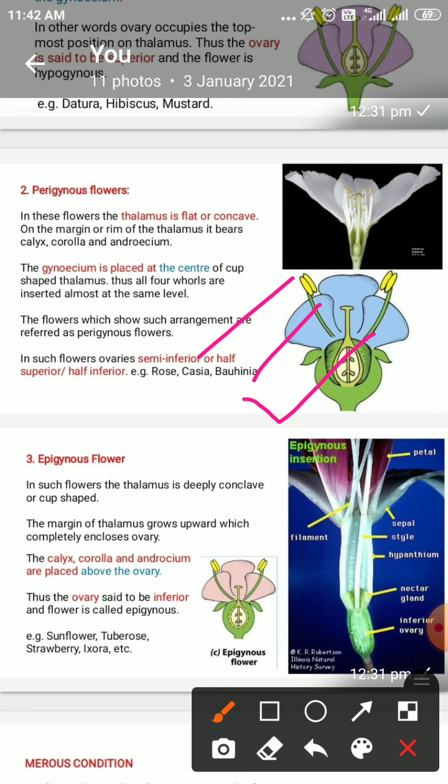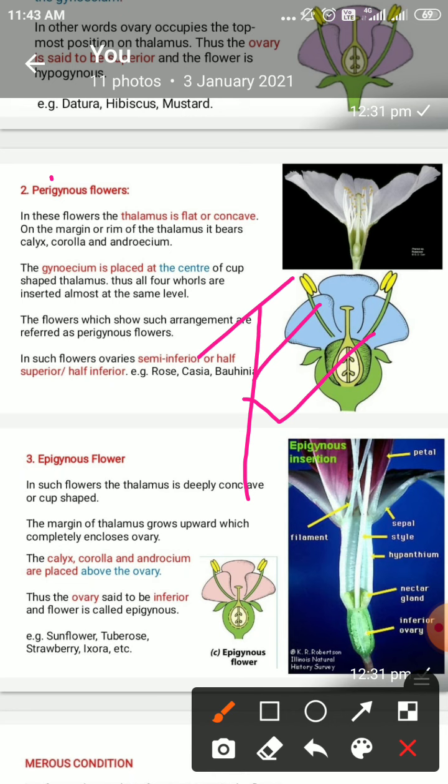Or we can also describe it this way: the gynoecium is in the center, and around the gynoecium, at the same height, the calyx, corolla, and androecium are present. The flower is said to be perigynous. Peri means round the gynoecium. Around the gynoecium at the same height, the flower is called perigynous.